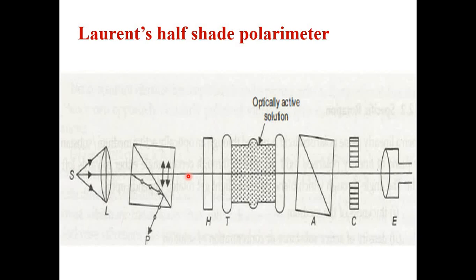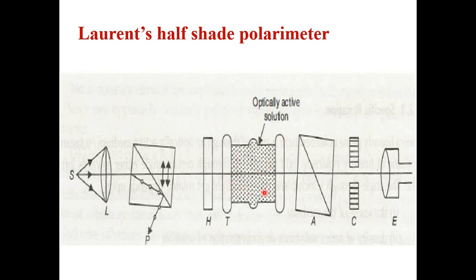Now that polarized light is passed through the half shaded plate. Okay, that light falls upon the half shaded plate. As I have mentioned, half shaded plate is nothing but a plate having half portion covered with silver material. Okay, so what happens with that half shaded plate, that we have to see, but before that I'll explain the meaning of each and every component provided here. Whatever is the polarized light, that falls upon the half shaded plate. Next, that light passes through optically active solution.